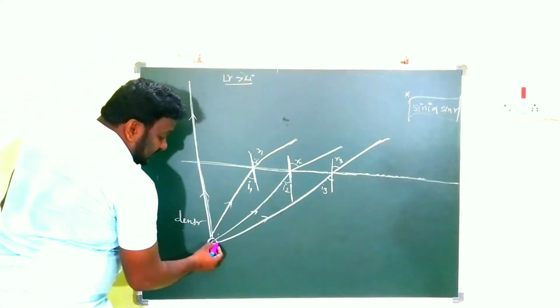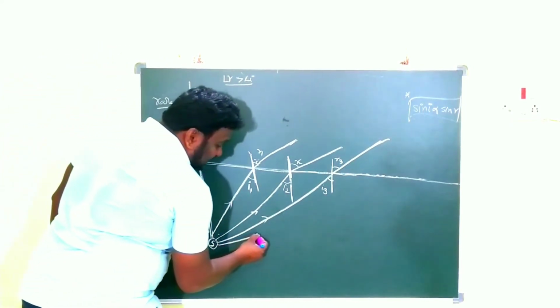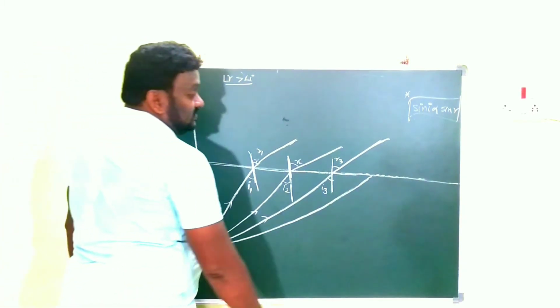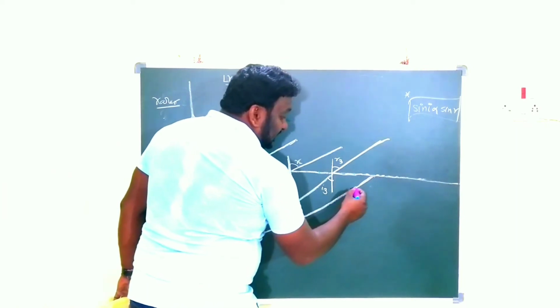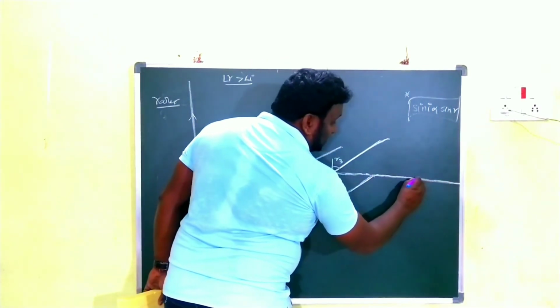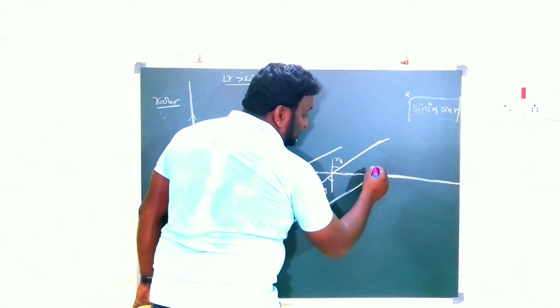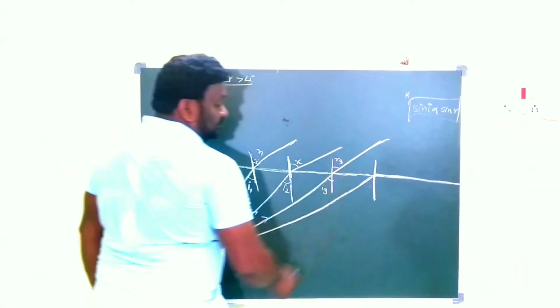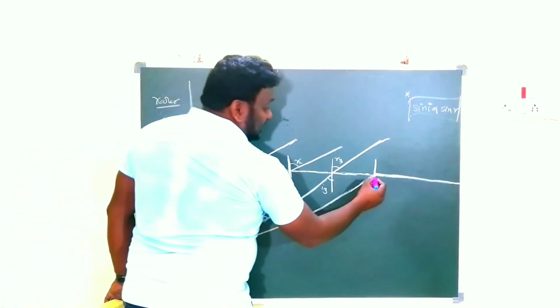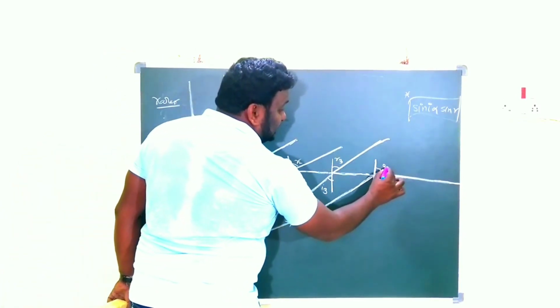So children, after that I am showing one more light ray here. This is the light ray that is refracted and grazes along the interface. That should move along the interface. Clear? So we are taking one more light ray, for which the angle of refraction is 90 degrees.